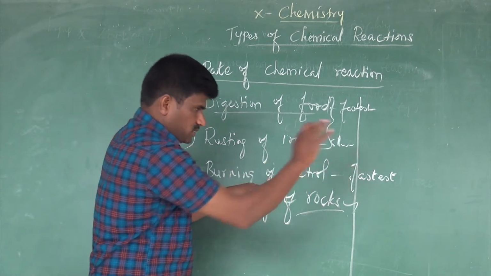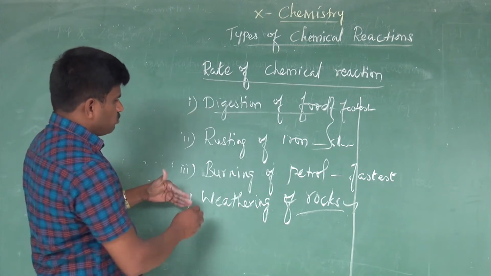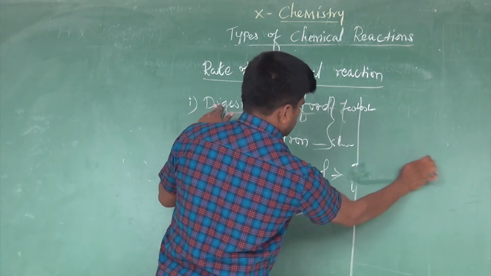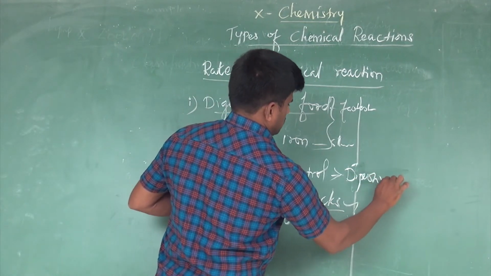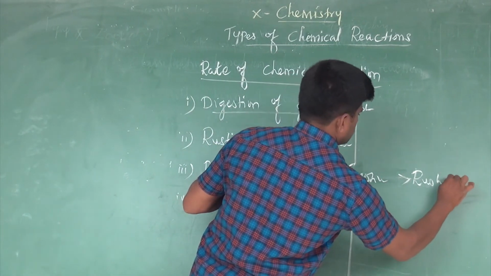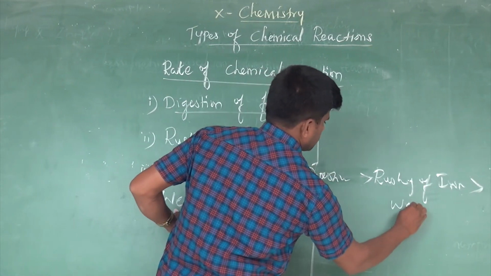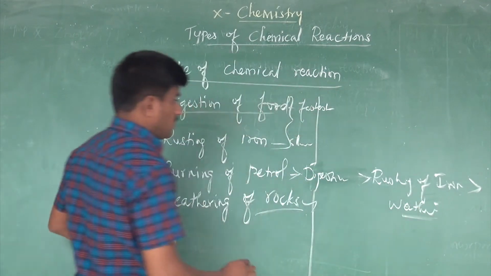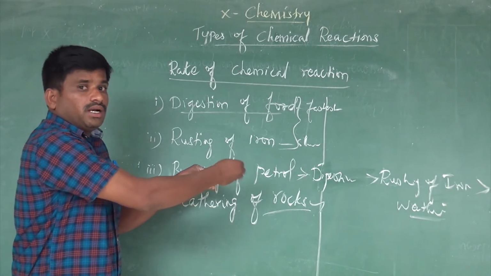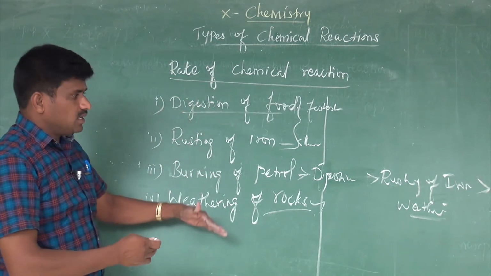So burning of petrol is fastest. Next to this, digestion of food. So this is written as burning of petrol is greater than digestion of food, which is greater than rusting of iron, which is greater than weathering of rocks. Such reactions we can rate by the product obtained per unit time, which is fastest and which is slowest. So this is the basic idea.